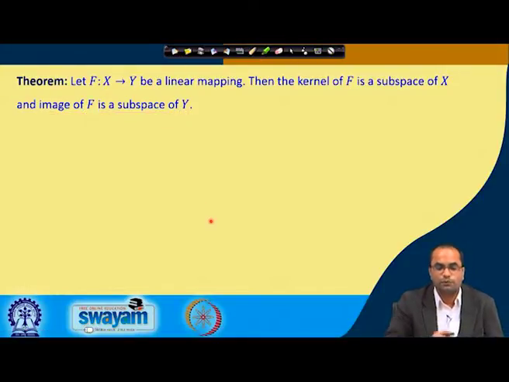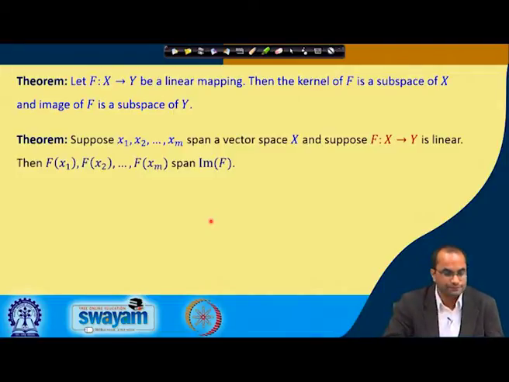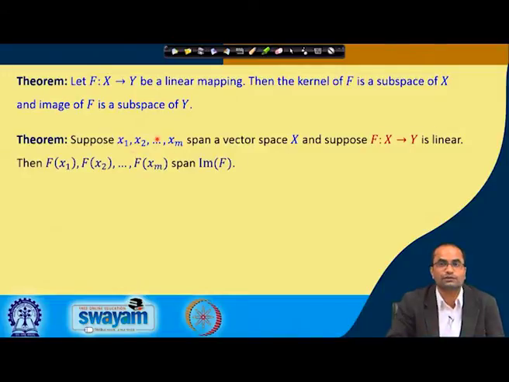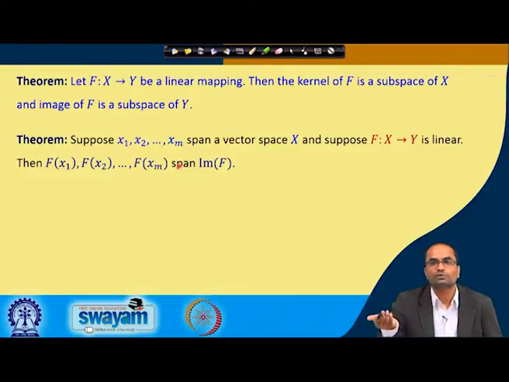So, the point is that the kernel and the image form a subspace. There is another nice theorem which will be used later: suppose x1, x2, x3, up to xm span a vector space X, and suppose f is a linear map. Then the images of these vectors, f(x1), f(x2), up to f(xm), will also span the image of f.